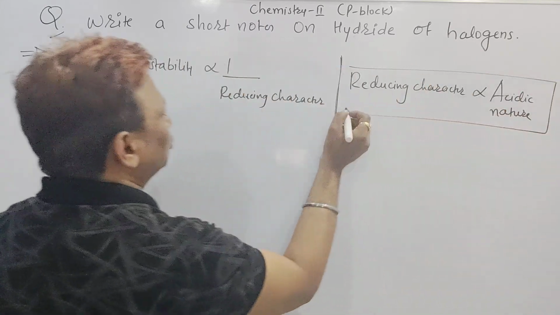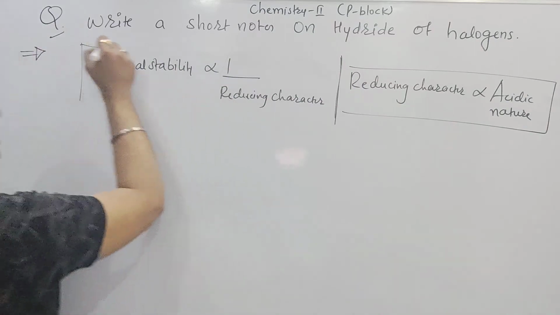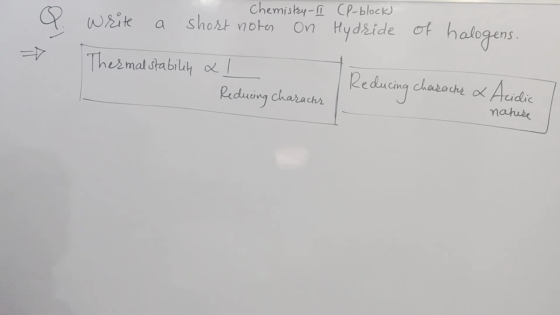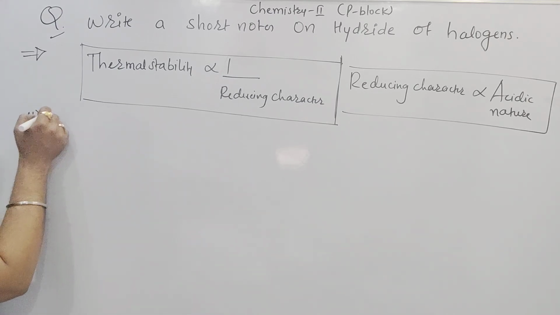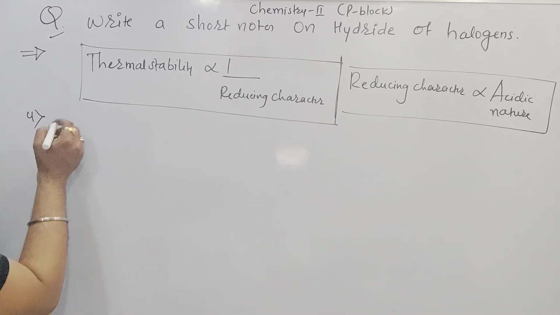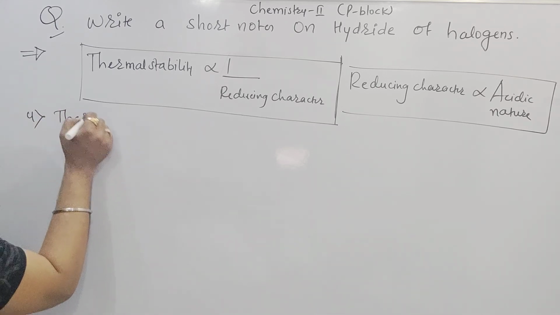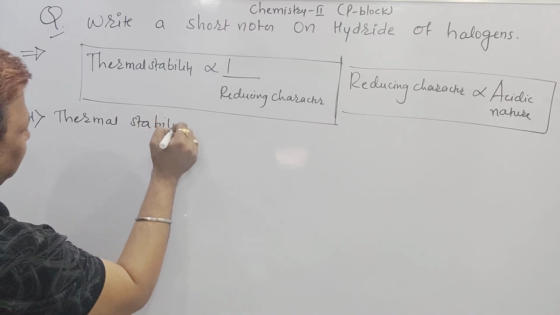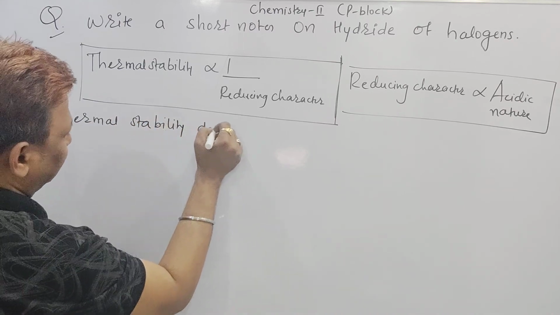These are the two concepts. Now write point number 4: thermal stability decreases down the group.